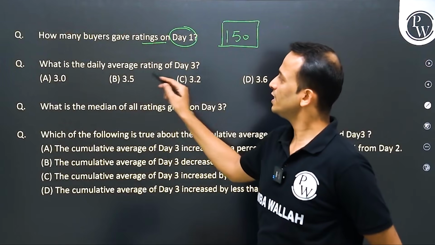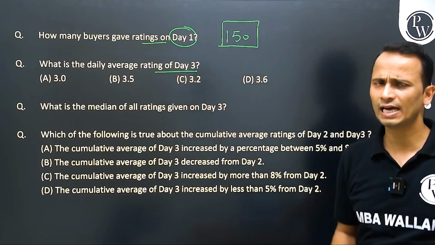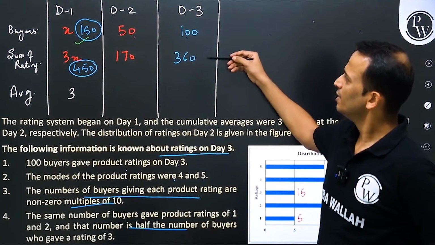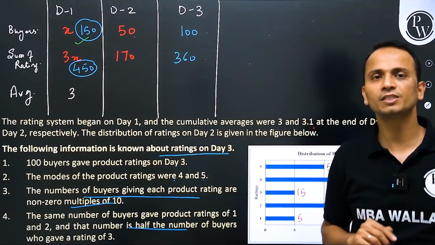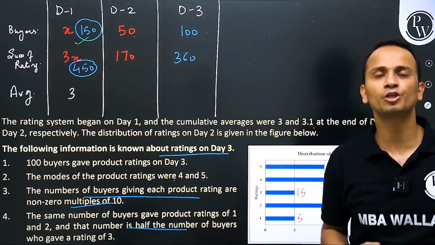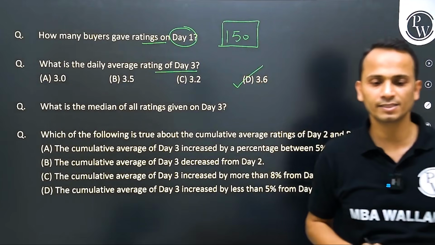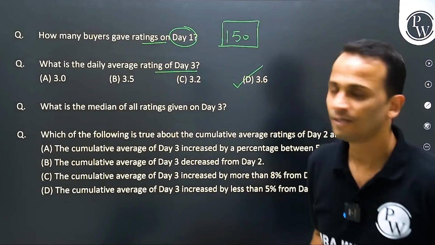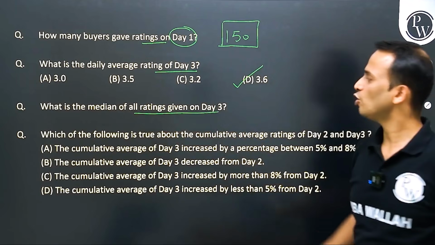Second question, what is the daily average rating of day 3? I have the data for day 3. 360 is the sum, 100 buyers. So 360 divided by 100 is 3.6. So 3.6, option D is the correct answer. Moving ahead, what is the median of all the ratings given on day 3?